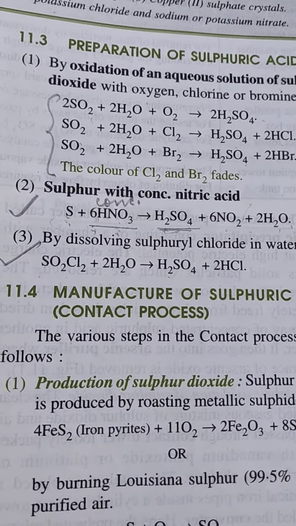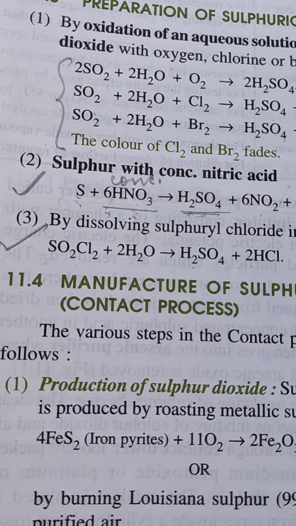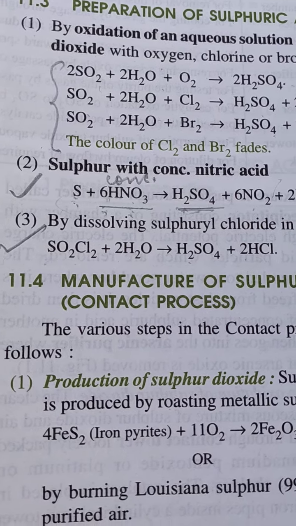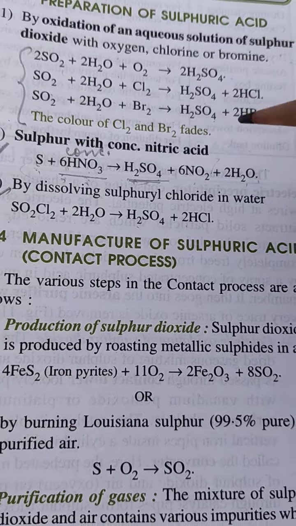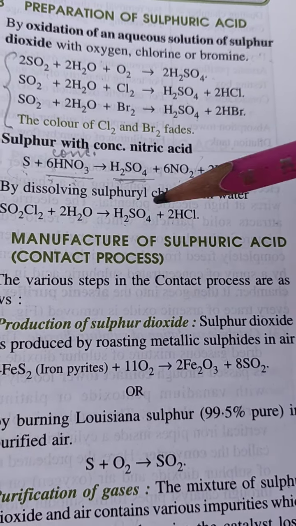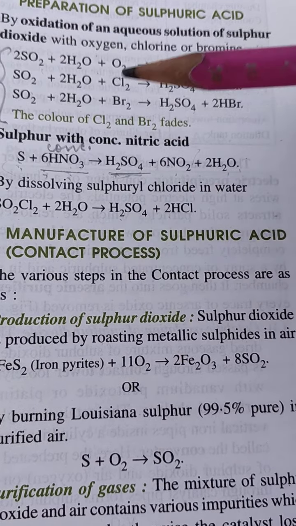Now, the process of manufacturing ammonia on a large scale in industry is known as Haber's process. The process of manufacturing nitric acid on a large scale is called the Ostwald process. Now, the process of manufacturing sulfuric acid is known as the contact process. This is called the contact process.